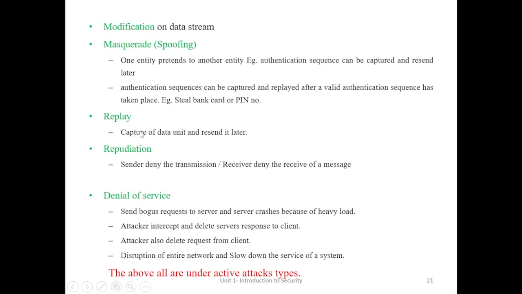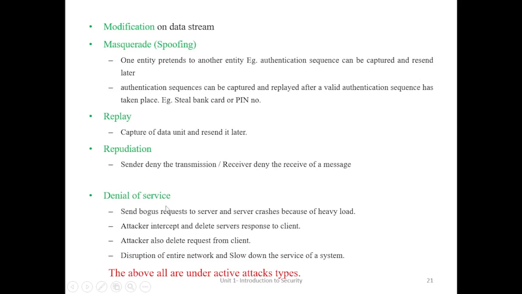Replay means capturing secret information and then resending that information later to the receiver from the attacker. That is called replay. Repudiation means either the sender denies the transmission of a message, or the receiver denies the receipt of a message. This is called repudiation.